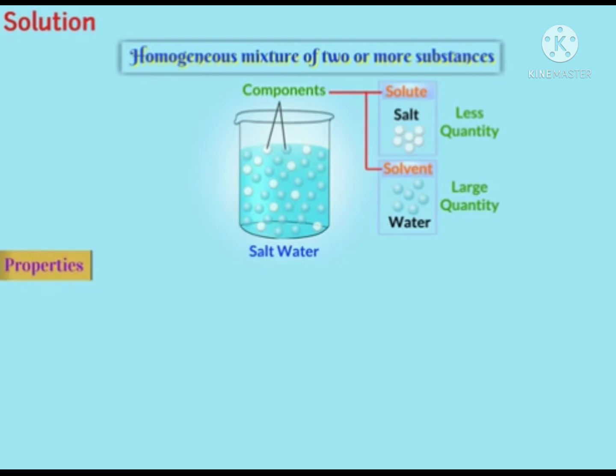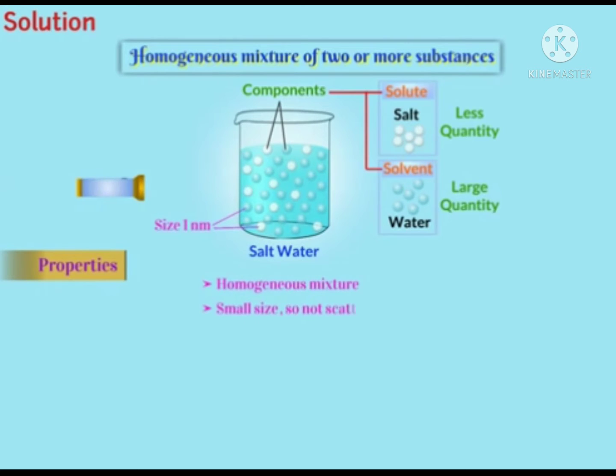Can you guess the properties of solution? A solution is homogeneous mixture. Particles of solutions are not visible to naked eye. Due to small size, they do not scatter beam of light, and so path of light is not visible.